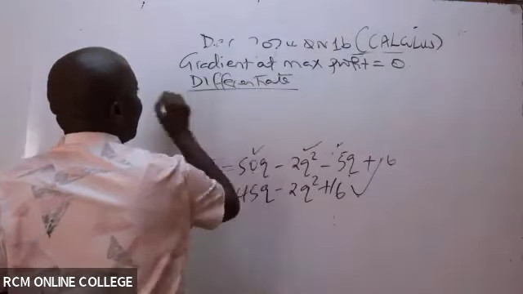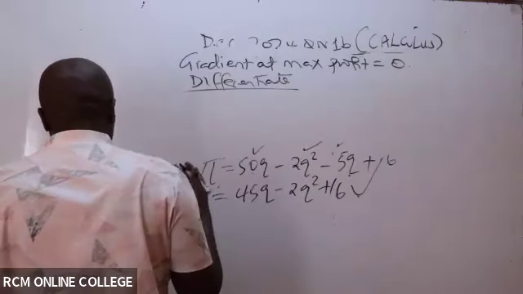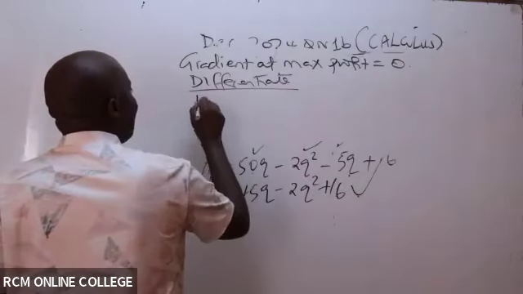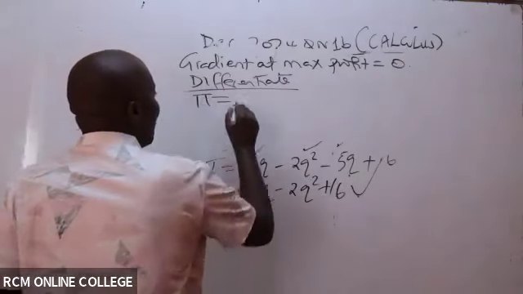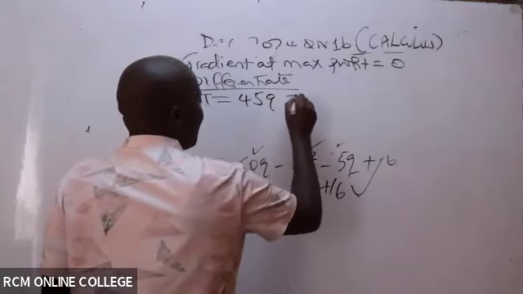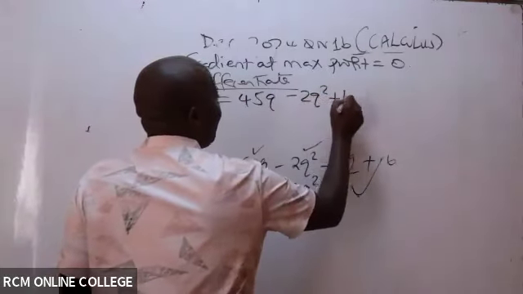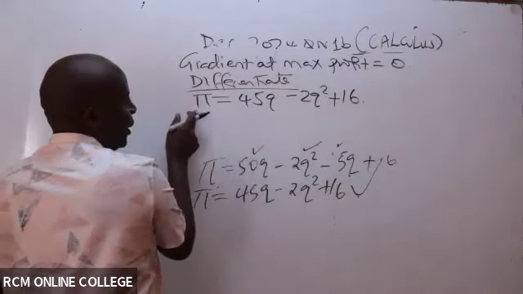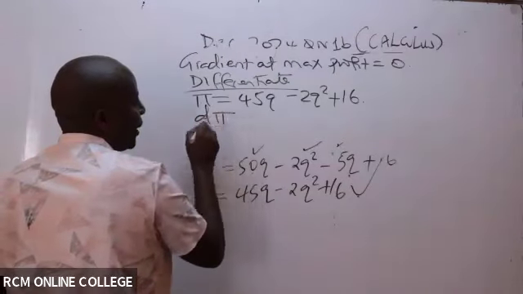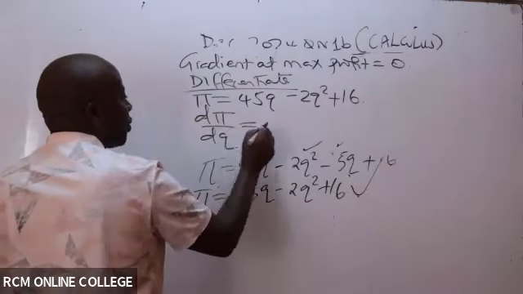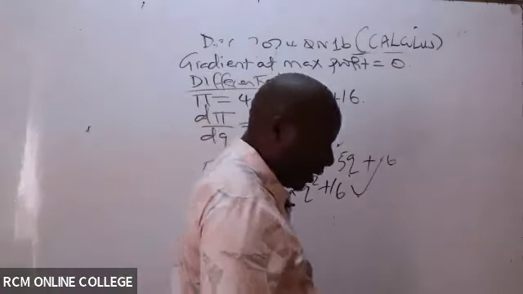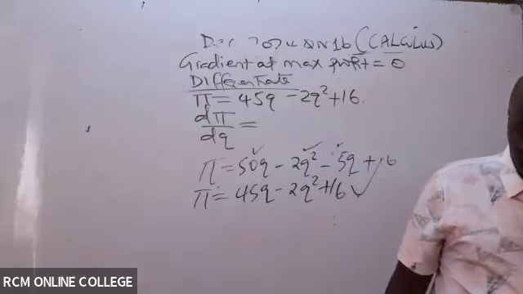You differentiate like that. So what do you want to maximize? The profit. So do I have the profit function? Oh, yes. So we have here 45Q minus 2Q squared plus 16, and I want us to differentiate this. So we talk of d profit over dq. So can you kindly differentiate this function for me and give me a differentiated equation?